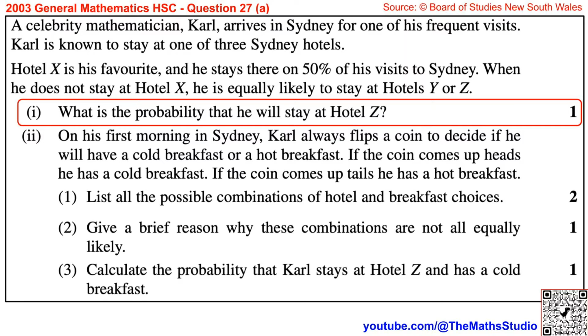Question 27, Part A. A celebrity mathematician, Carl, arrives in Sydney for one of his frequent visits. Carl is known to stay at one of 3 Sydney hotels. Hotel X is his favourite, and he stays there on 50% of his visits to Sydney. When he does not stay at Hotel X, he is equally likely to stay at Hotels Y or Z. Part 1. What is the probability that he will stay at Hotel Z?